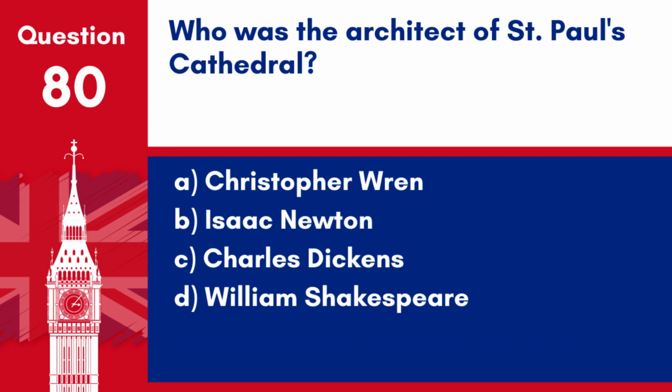Question 80. Who was the architect of St. Paul's Cathedral? A. Christopher Wren. B. Isaac Newton. C. Charles Dickens. D. William Shakespeare. Answer. A. Christopher Wren. Sir Christopher Wren was the architect responsible for the design of St. Paul's Cathedral following the Great Fire of London in 1666.